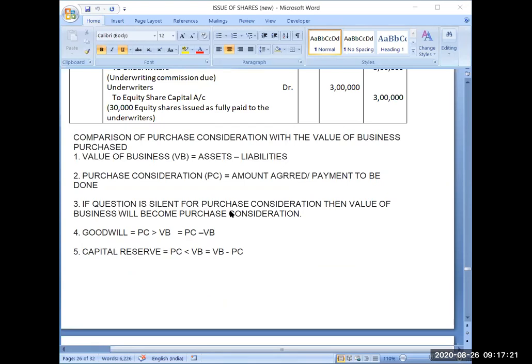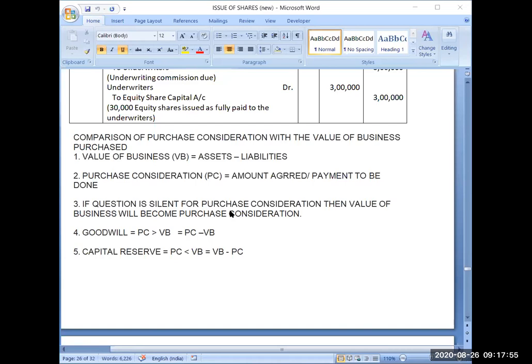So sometimes it happens that suppose the value of the business is ₹100, but the name is well known in the market. It has an established brand name. You will be able to earn a good amount of profits from day one. In such a case, you might be getting that business at some higher amount.